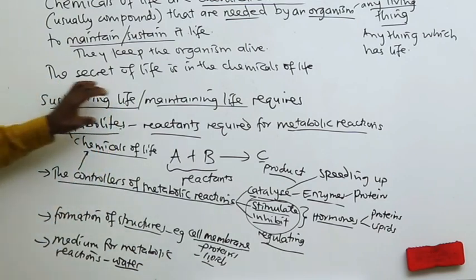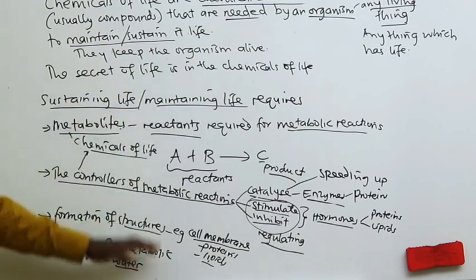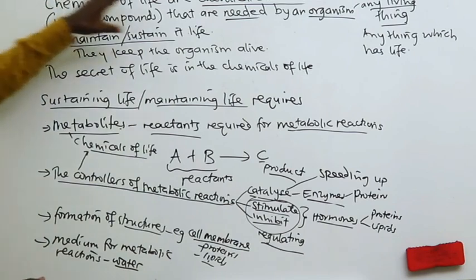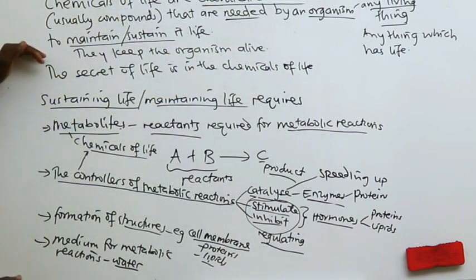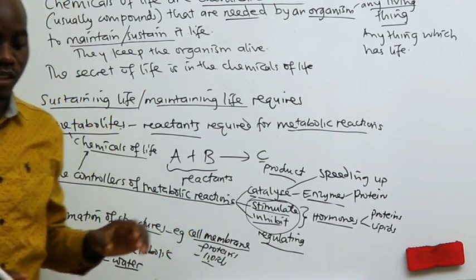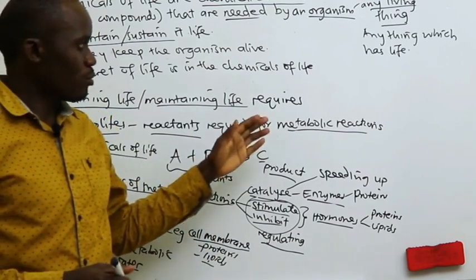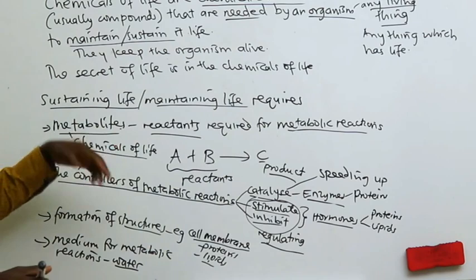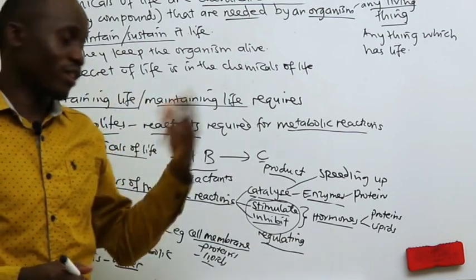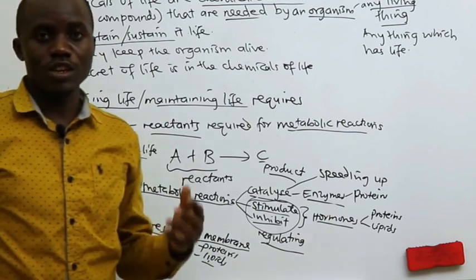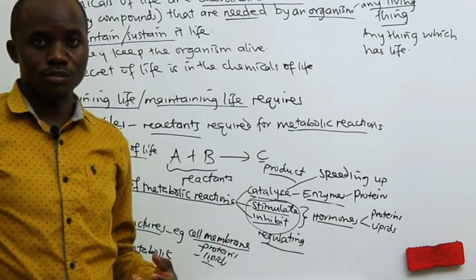So now I've shown you that maintaining life requires these chemical substances, and that's why they are very vital in an organism in order to maintain its what? Life. Now I can also inform you that the body of an organism can make most of these chemical substances, or it can import most of them. Actually, it can only make a few. Most of them are just obtained from the environment by the organism.